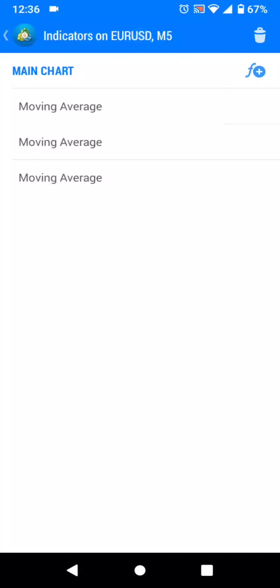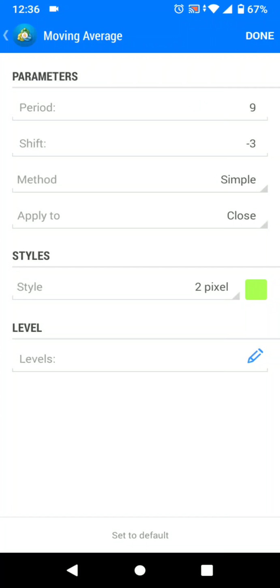Hit this F. Your first indicator is going to be a 9 simple moving average set at a 2 pixel, set at the color green. What I want you to do is then come to shift and put a minus sign and put the 3. What this then does is back the moving average up 3 candles back, which puts it right on top of price.